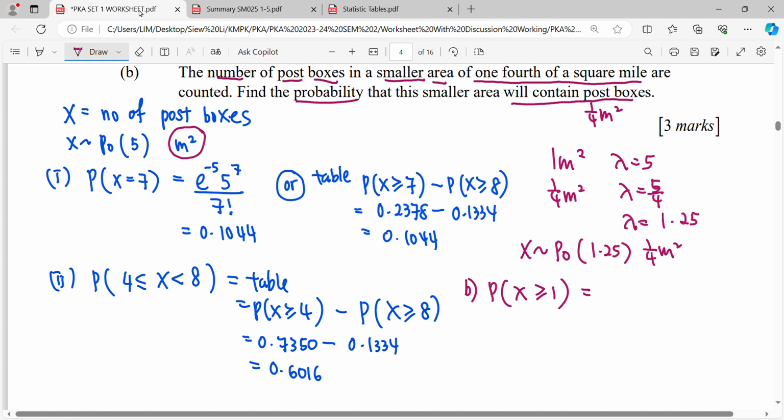So we calculate in reverse, taking 1 minus the probability that x equals 0. So for x equals 0, the Poisson formula is e to the negative lambda, lambda to the power 0, over 0 factorial.